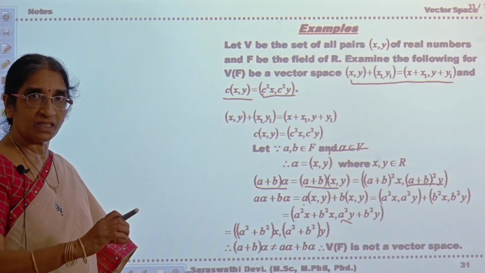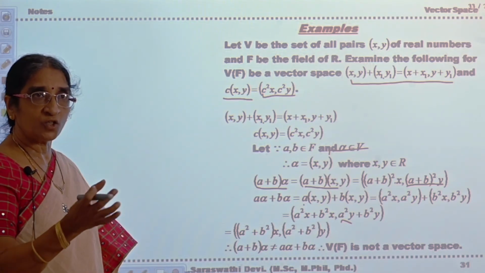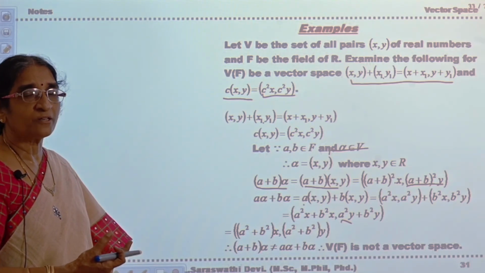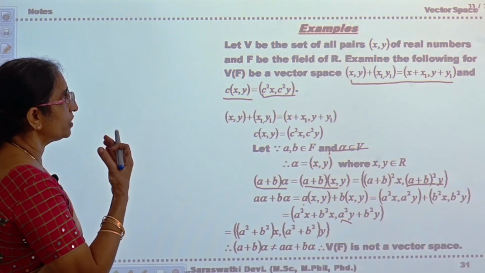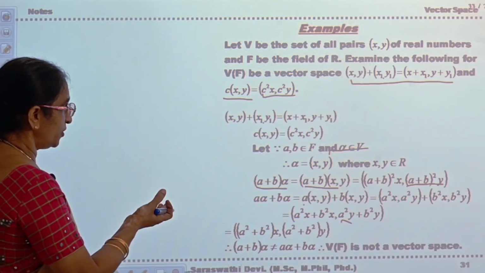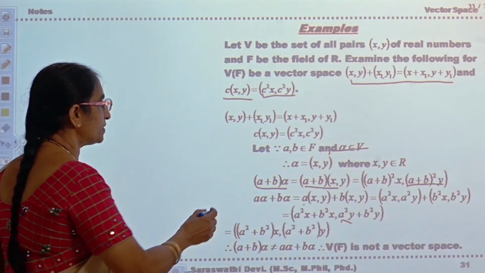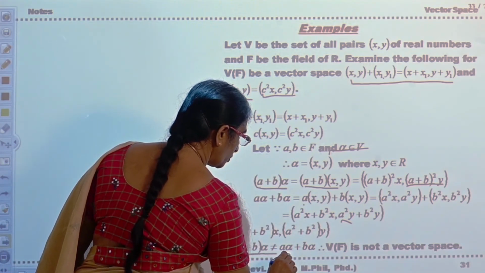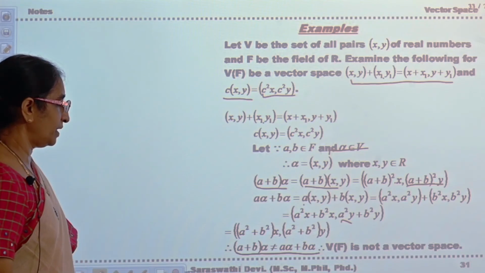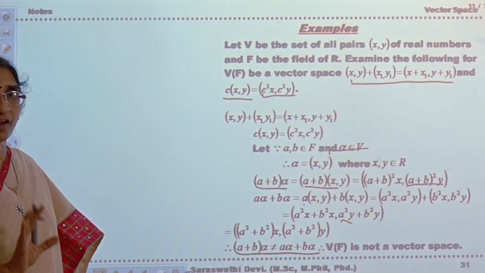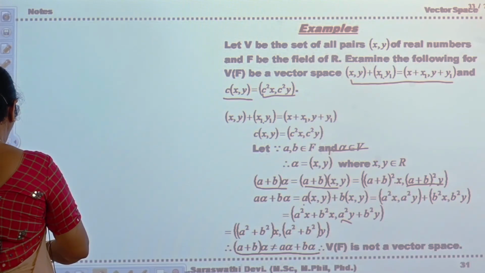In the previous example, you said that there is no additive identity in the set, so it is not a vector space. Here you said the distributivity is not satisfied, that is, (a plus b) alpha is not equal to a alpha plus b alpha. Therefore, V of F is not a vector space. Okay, now